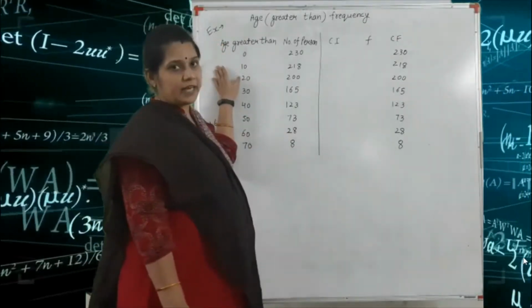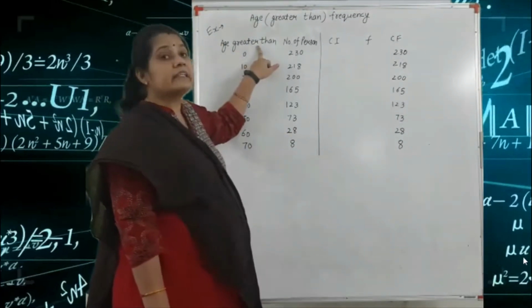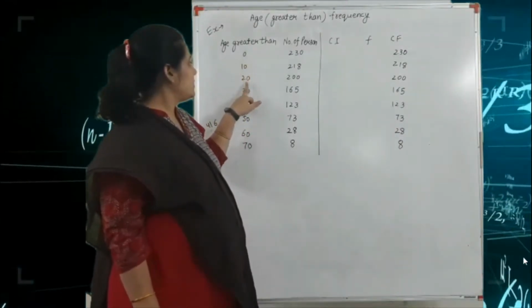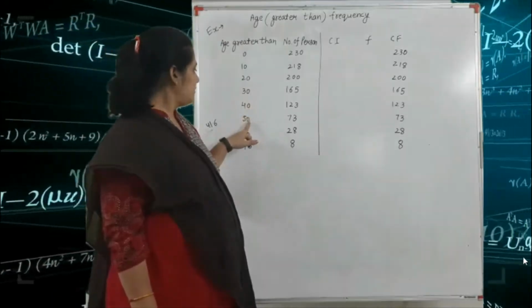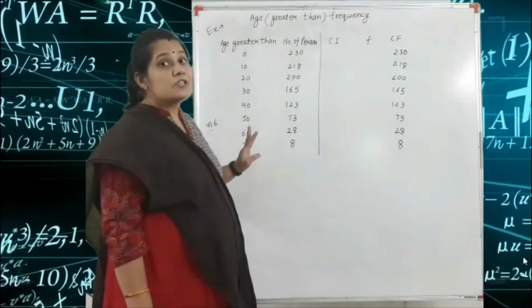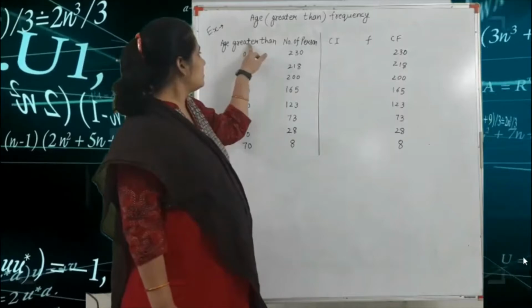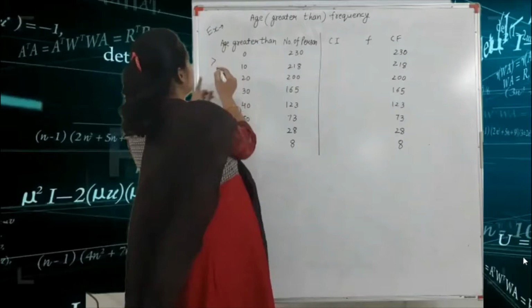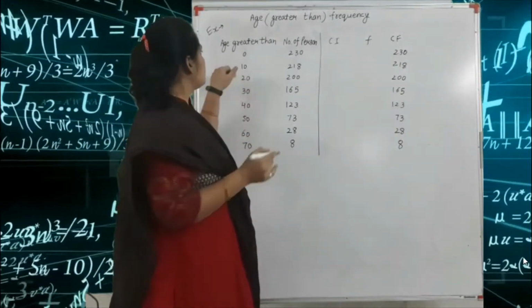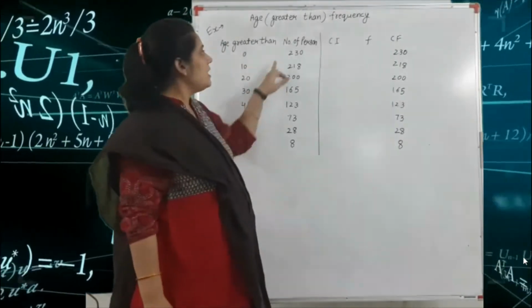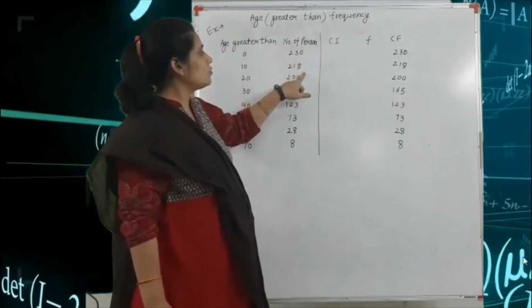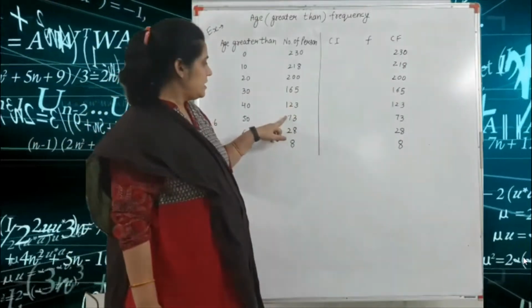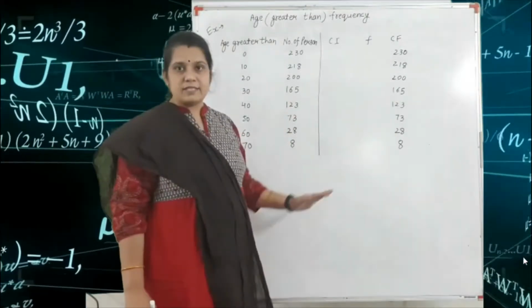Here we are given in the question age greater than 0, 10, 20, 30, 40, 50, 60 and 70. Sometimes the data is given in this greater than type. So here the greater than type of age is given, and the number of persons is 230, 218, 200, 165, 123, 73, 28 and 10. This is your question.